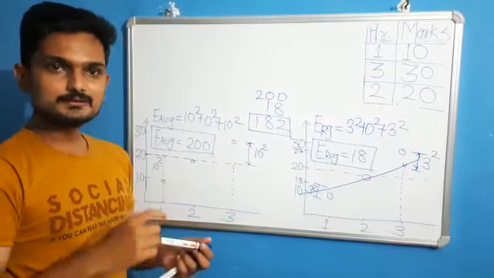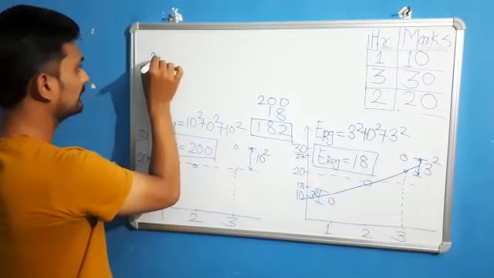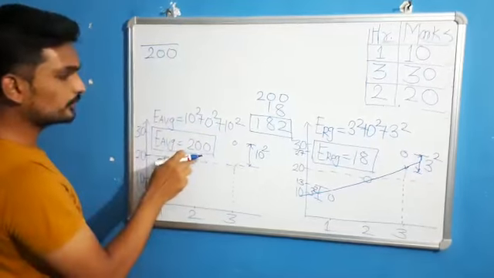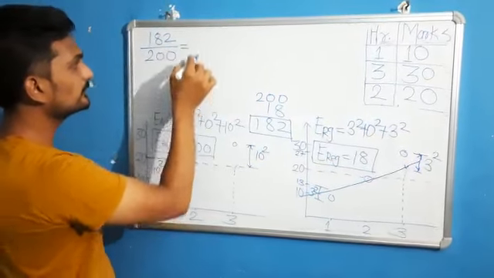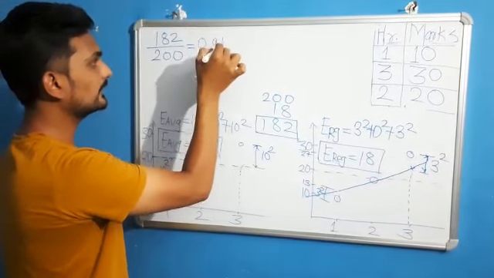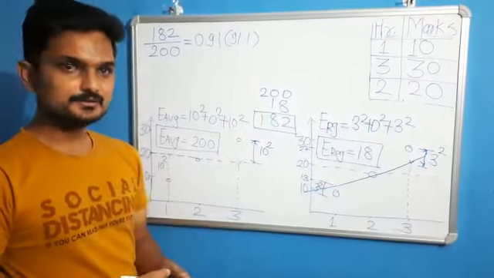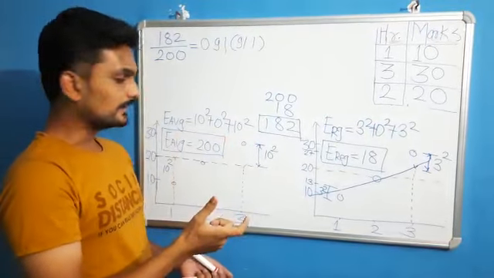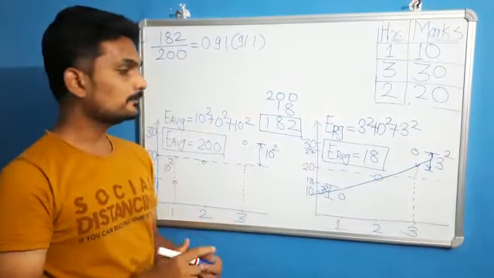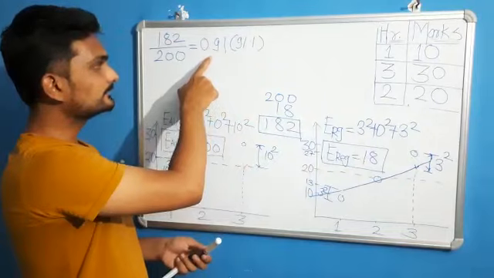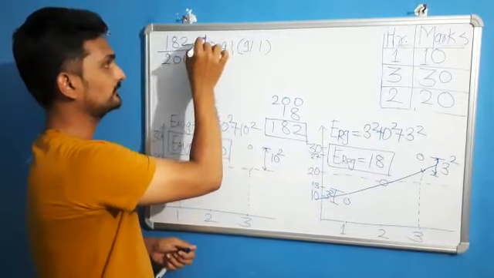If you want to find this calculation in terms of percentage, we will find out that out of 200, how much error we reduced? 182. And if we do this calculation, we will find the value 0.91, or I will say 91%. So what exactly is this 91%? We are able to reduce the error from 200 to 18. We are able to reduce error by 91%, or we can say 0.91. So this 0.91 is nothing but the value of R square.